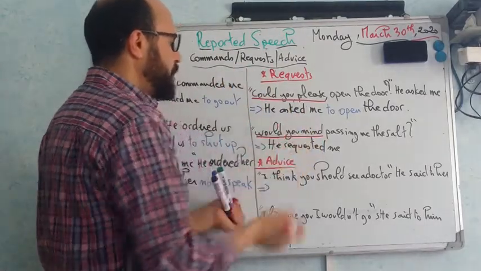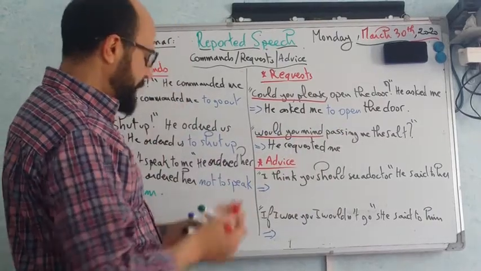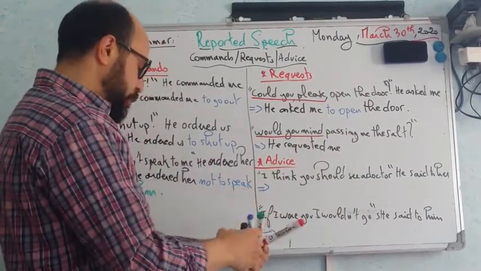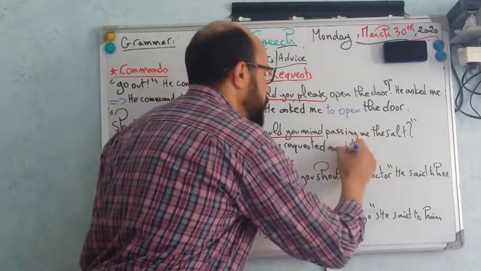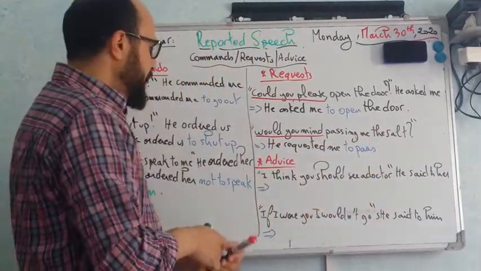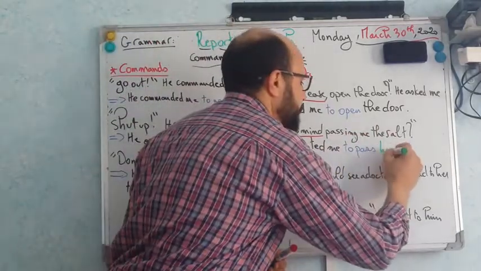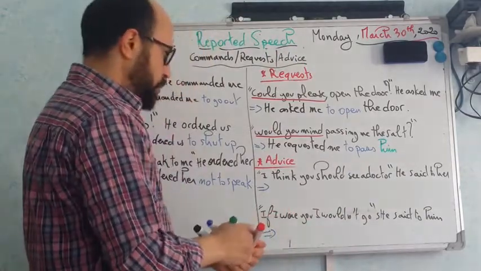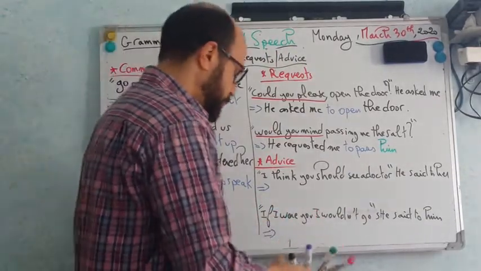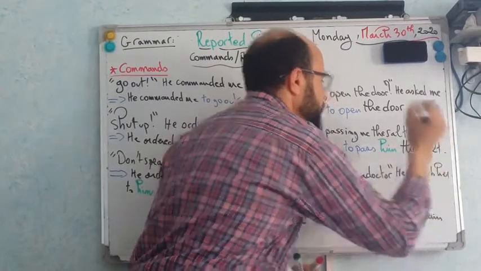So he requested me, again the infinitive form, to pass him the salt. Excellent, good.